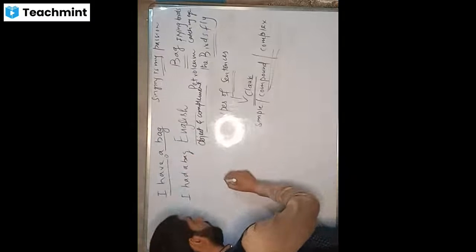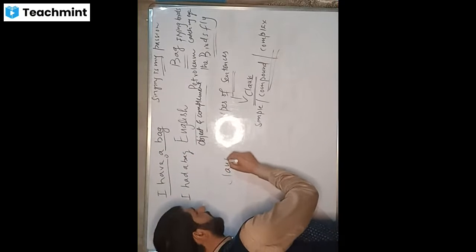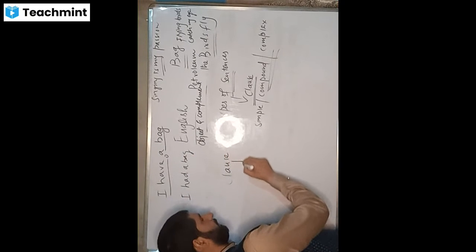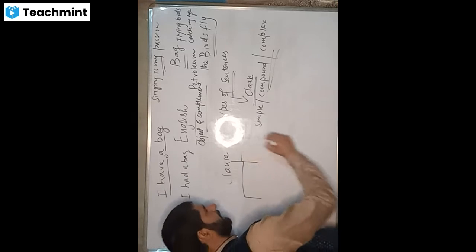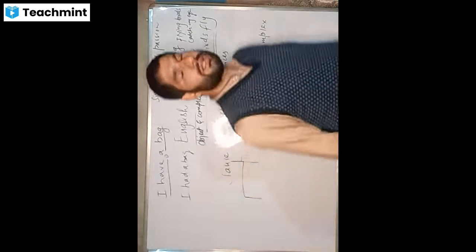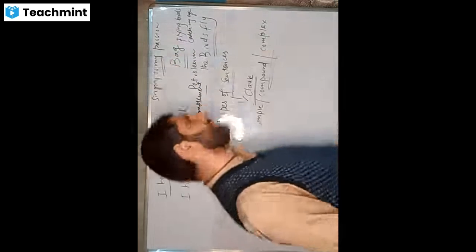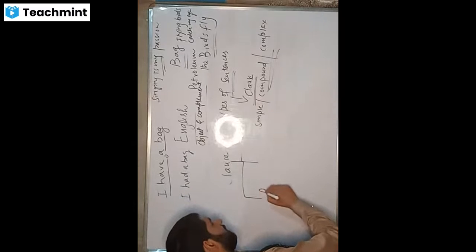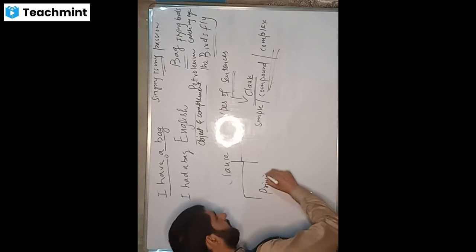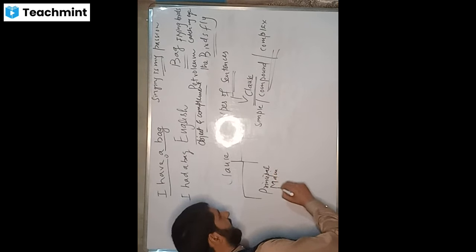Now, before we go into that, we need to understand clause a bit more. Clauses are of three types. One is called principal clause. It is also called main clause or independent clause.